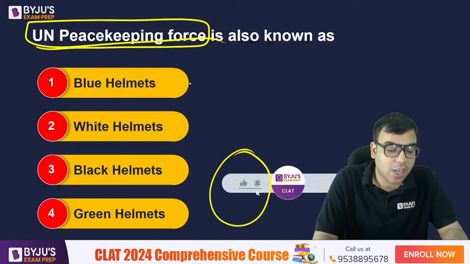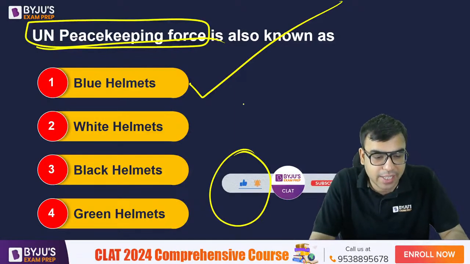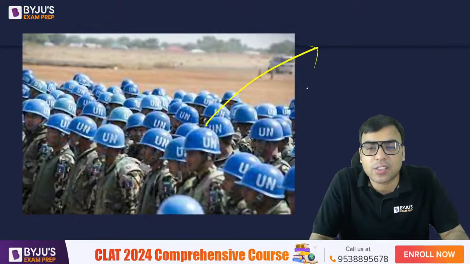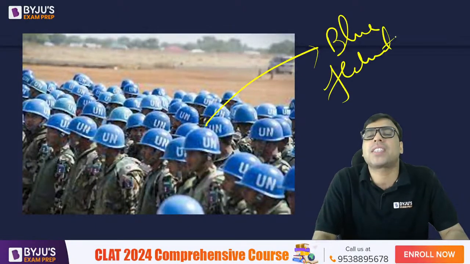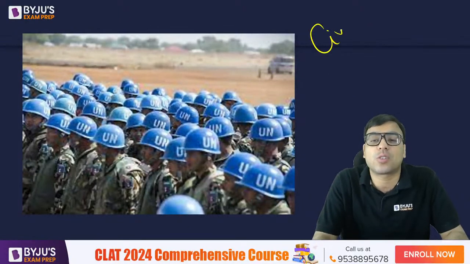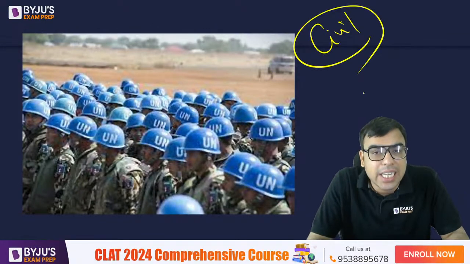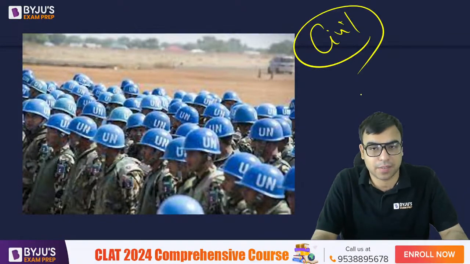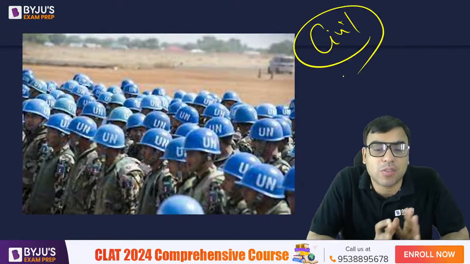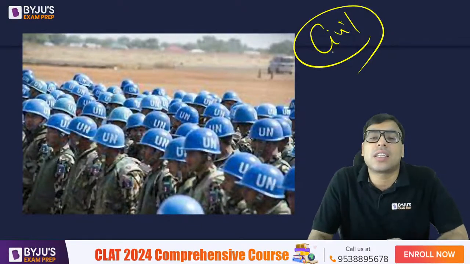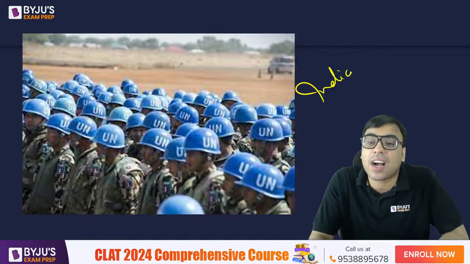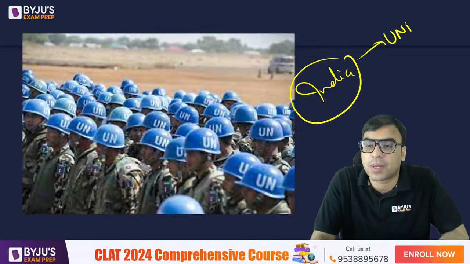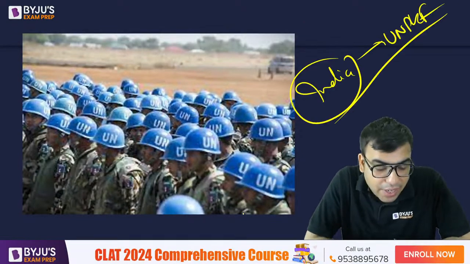So they are famously called as blue helmets. A is the right answer to this question. आपने देखा होगा इस तरह का जो हेलमेट होता है. So they are called as blue helmets and it's a peacekeeping mission जहां पे civil war होता है. So UN actually sends this to ensure peacekeeping. Peacekeeping यानी violence नहीं हो, to reduce violence. Okay. Now, one of the largest contributors is India. India ने काफी forces भेजा UN peacekeeping force में. Okay, so just have an idea about that.